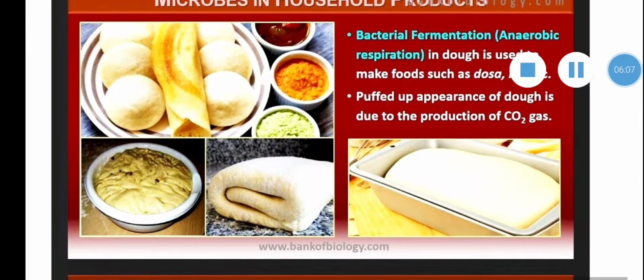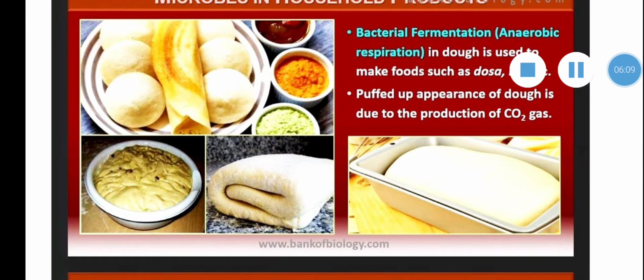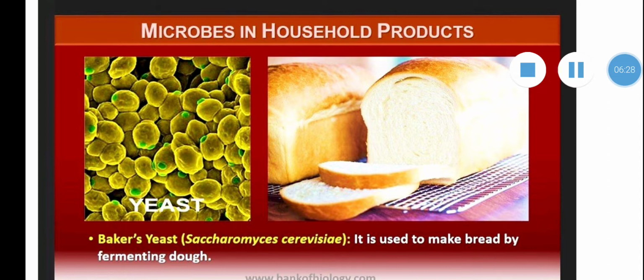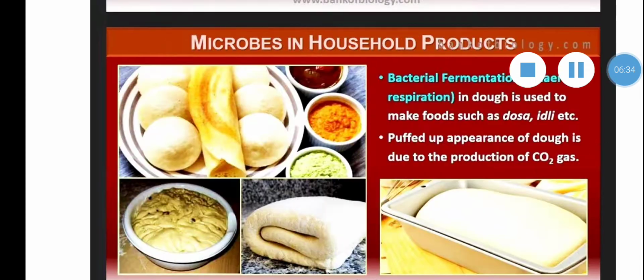Bacterial fermentation, which is anaerobic respiration, in dough is used to make foods such as dosa, idli, etc. The puffed up appearance of dough is due to the production of carbon dioxide gas. Baker's yeast, Saccharomyces cerevisiae, is used to make bread by fermenting dough.